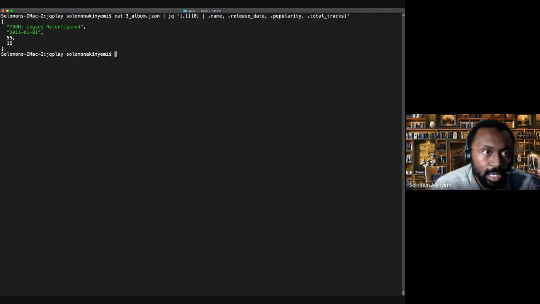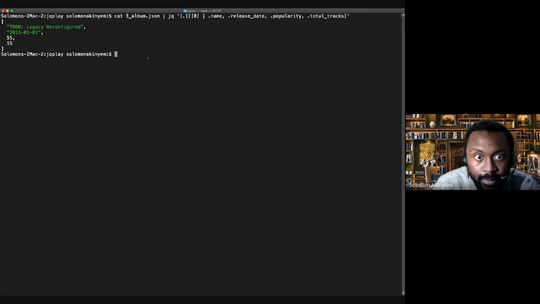So that's the first album. That's the name, that's the release date, that's the popularity of the album, and that's the number of tracks in that album. And now, that's just doing it for the first item in the list. If you want to do this for all the items in there, we could take away that array index identifier there.